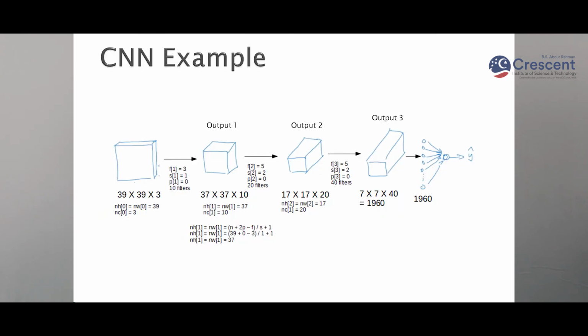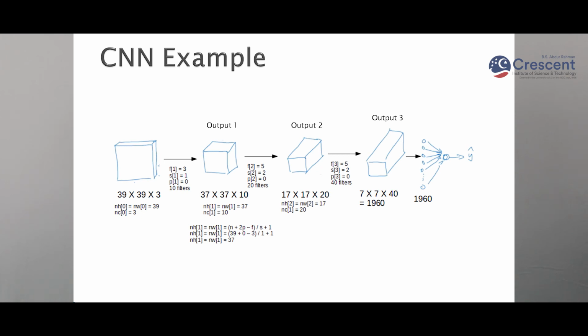Here is a simple example. The input image size is 39 cross 39 cross 3, so the number of channels is 3 and the size is 39 cross 39. Now we are using a filter size of 3 cross 3, stride length of 1, no padding, and 10 filters.